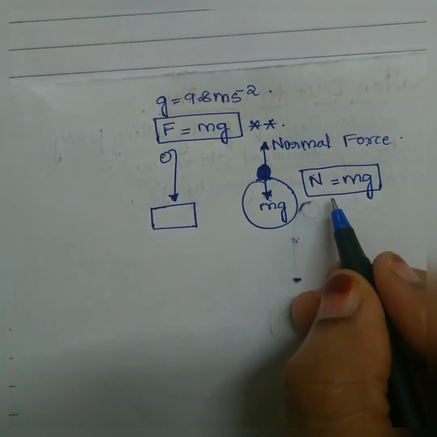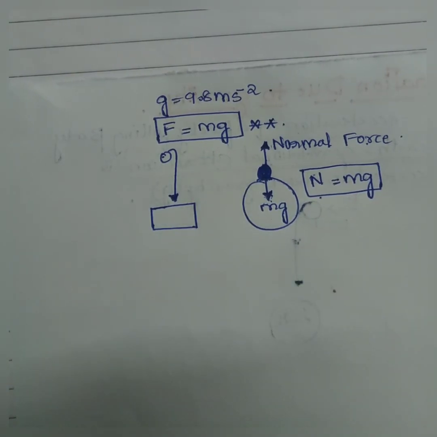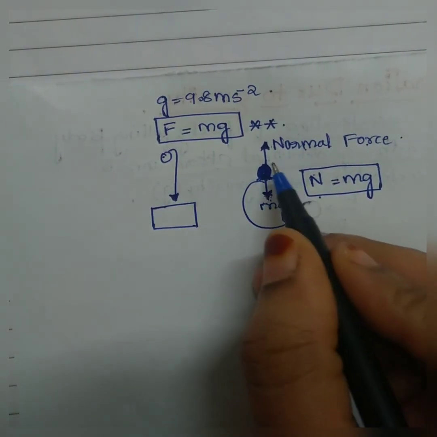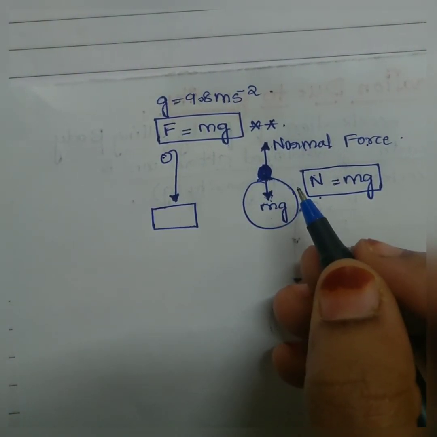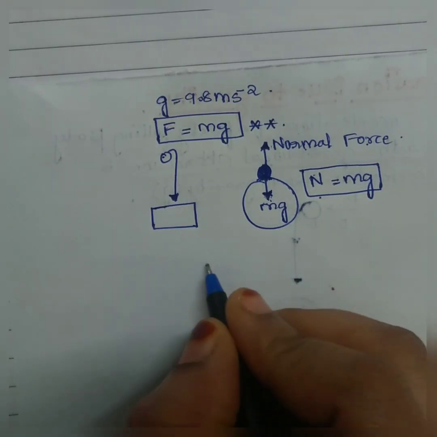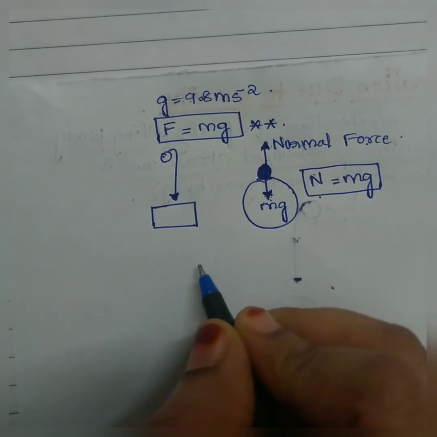Hope you have understood what is weight and what is mass. Mass is due to inertia. Mass is the measure of inertia, and weight is when the body has acceleration due to gravity acting on it. So we can say, what will be the main difference between mass and weight?